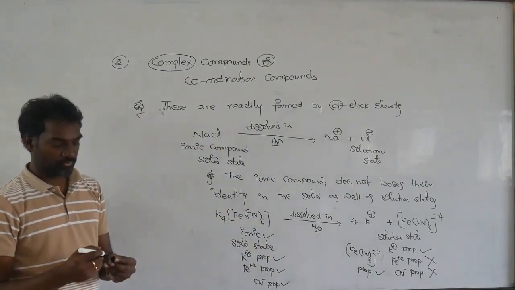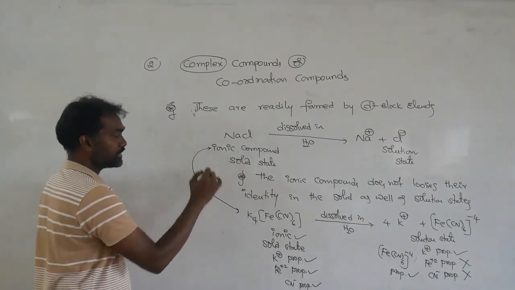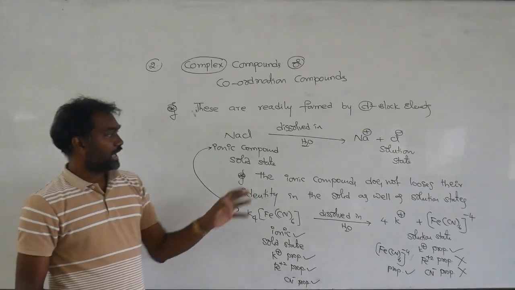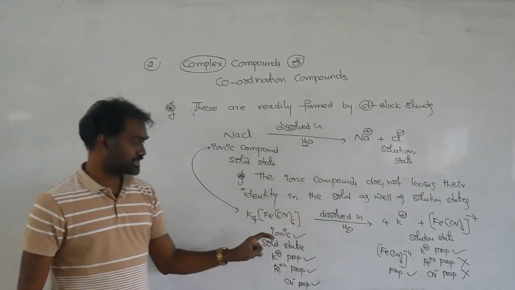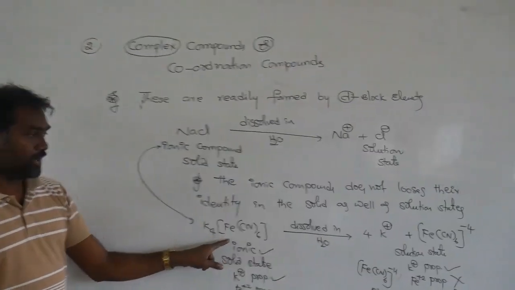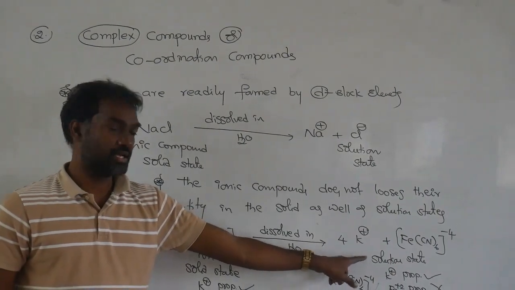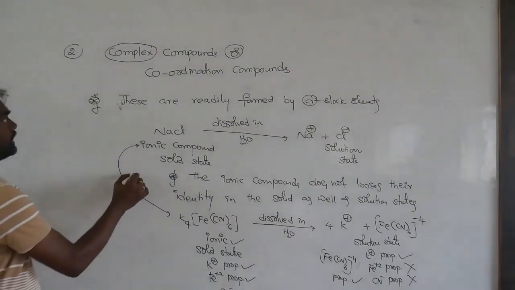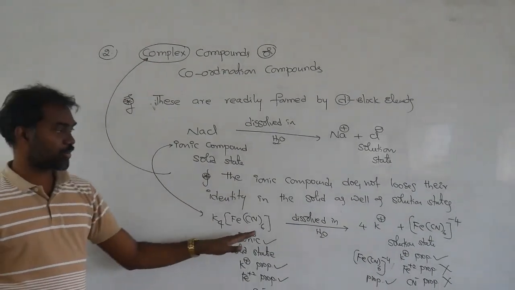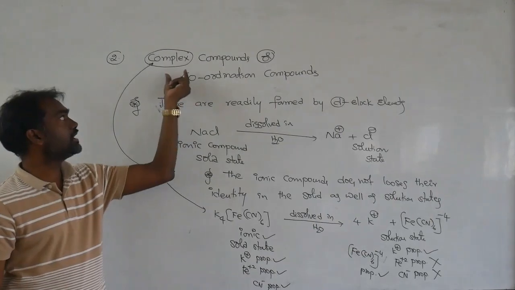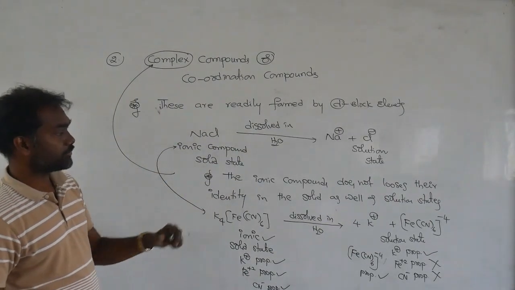So that means, if you compare an ionic compound and a D-block element compound, an ionic compound does not lose its properties in the solution state, but this D-block element compound loses its properties in the solution state. Such compounds are called complex. We do not easily understand the properties, so that's why the name complex. Complex means a typical nature, so that's why they are called complex compounds.